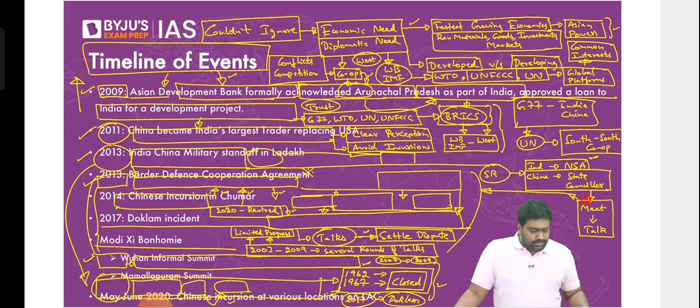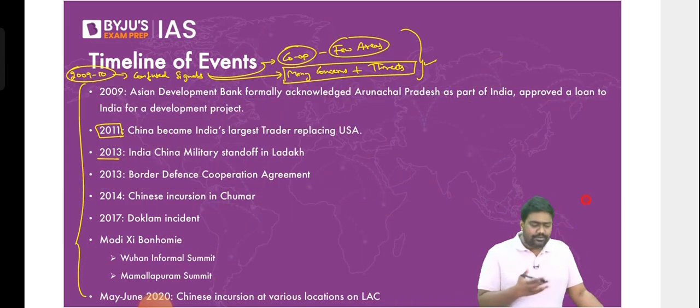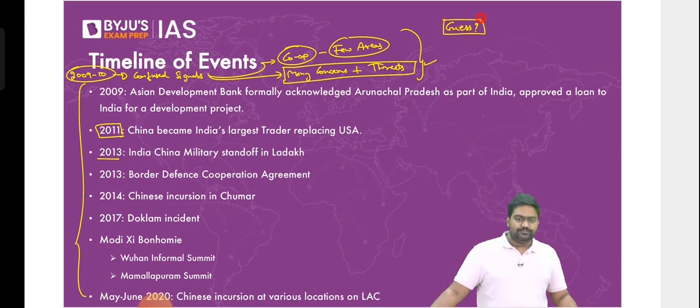All right. So now let's see what happened after 2007. What really happened during this period that changed China's behavior towards India? Can anyone take a guess? Can anyone tell me what could be the reason? Is there any specific reason, or is it just China's behavior? Is China just being unpredictable, as it always is? Or is there any specific reason?